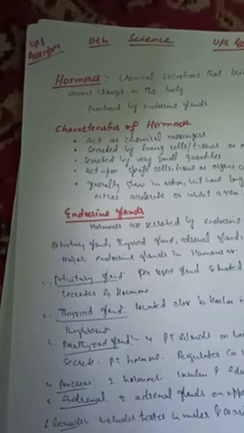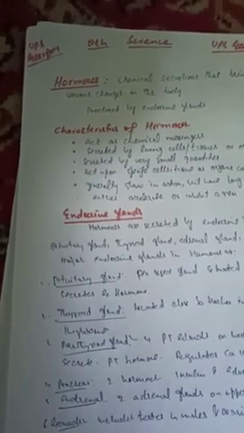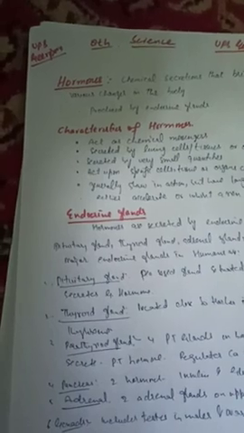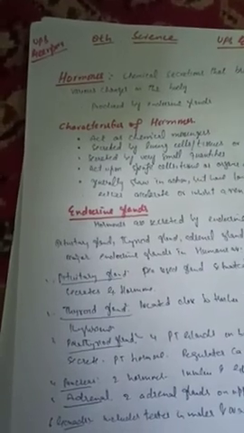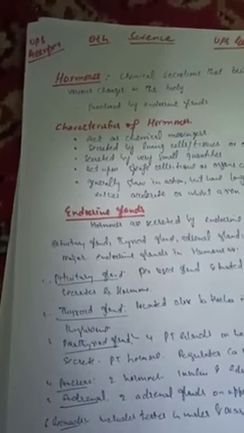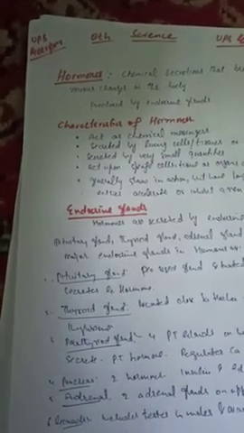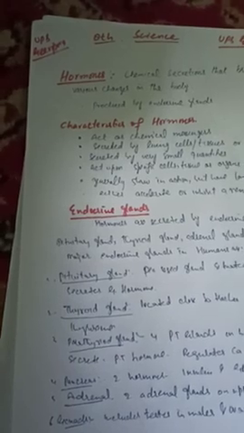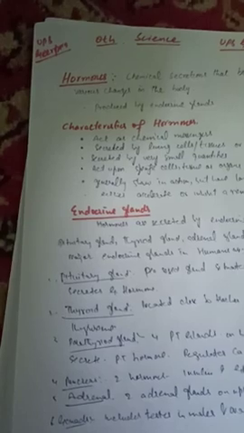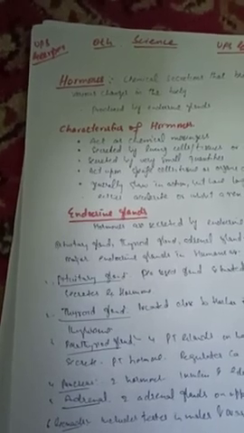Adrenal glands are two in number and are located one on the upper part of each kidney. It has two parts, cortex and medulla. Cortex secretes hormones like cortisol that regulate the rate of metabolism. The medulla secretes a hormone like adrenaline that prepares the body to face various stressful situations.